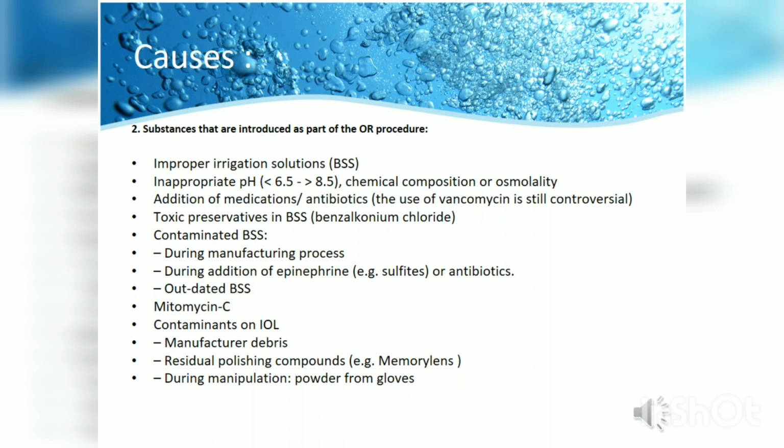Also antimetabolites like mitomycin C which is used sometimes in surgery, and contaminants in the intraocular lens either during the manufacturing process, during polishing of these IOLs or during manipulation of the IOL. There could be powder from the gloves left behind on the IOL.